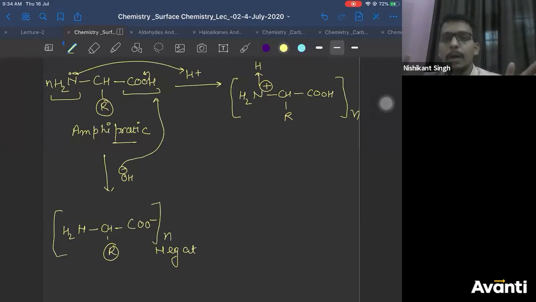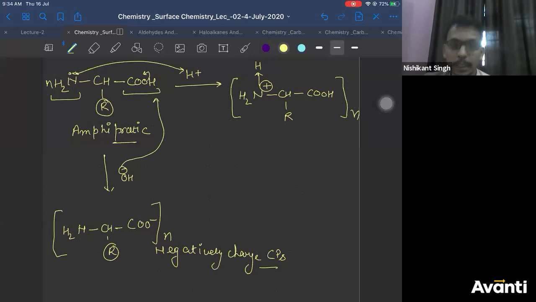Polypeptide. Bio students will know it better. Two amino acids are joined together by a peptide bond. Okay? Similarly, when you take thousands of amino acids and join them, you'll get a protein. So this is a negatively charged colloid. Is that clear? So proteins in acidic medium act as positively charged colloid. Proteins in basic medium act as negatively charged colloid. I hope that is clear, right?